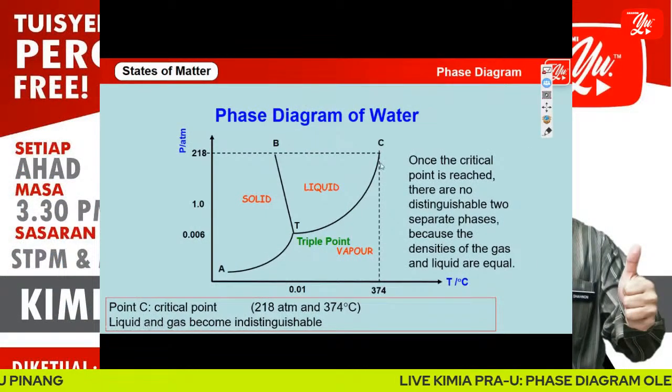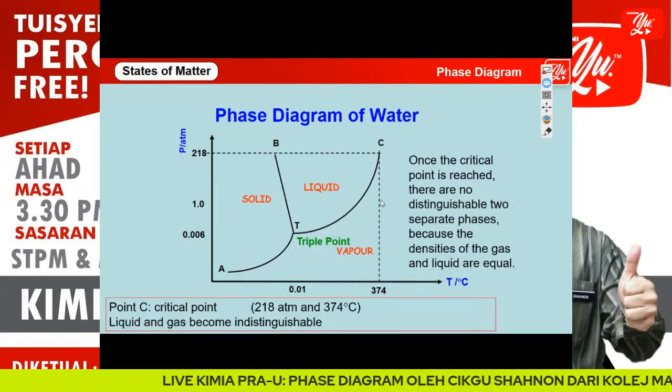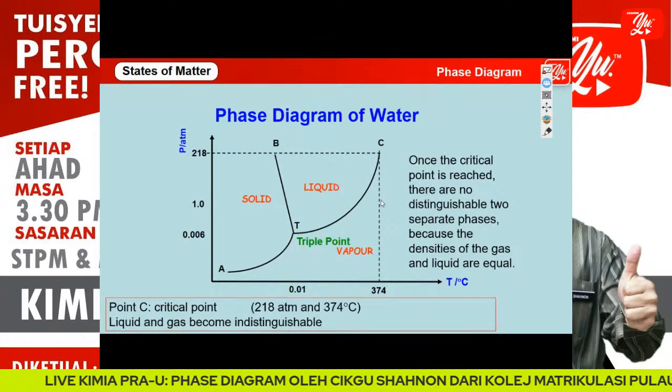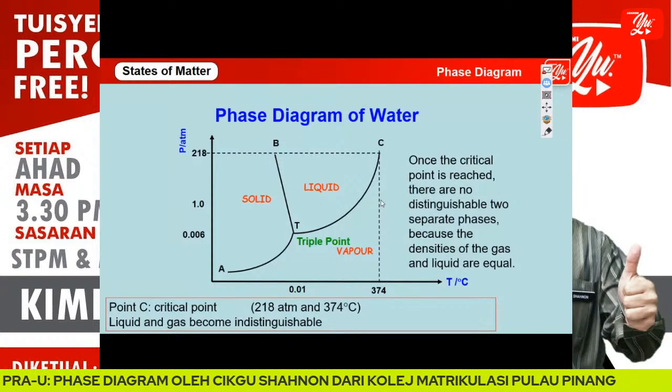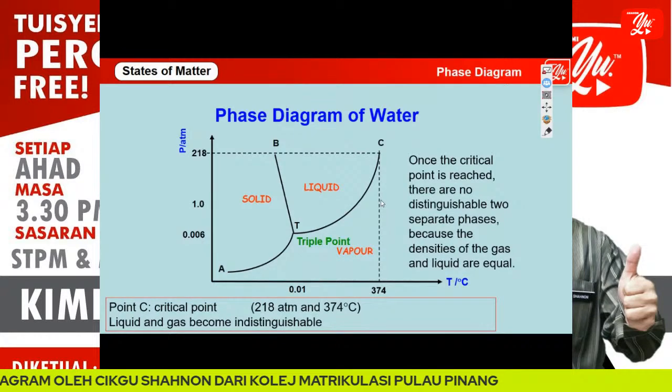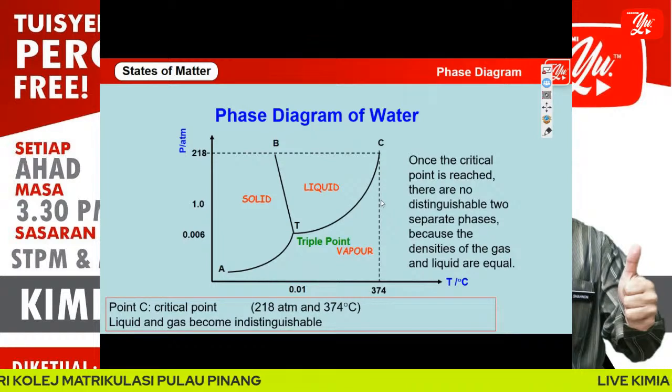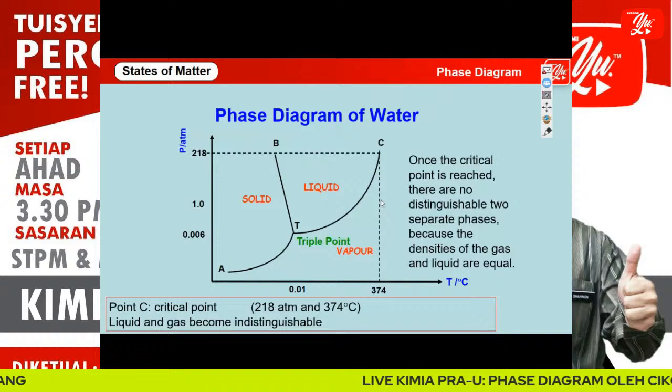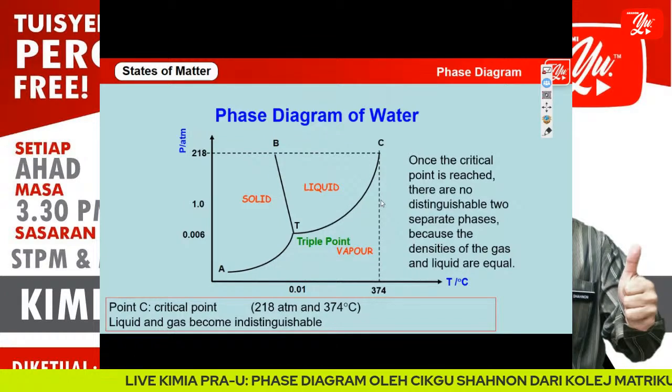Below this critical point, we can still see the change from liquid to vapor. But above this critical point, we cannot distinguish the vapor and the liquid of water. Because of that, scientists call it a critical point.